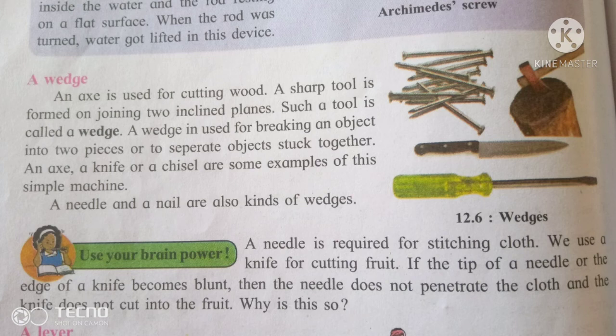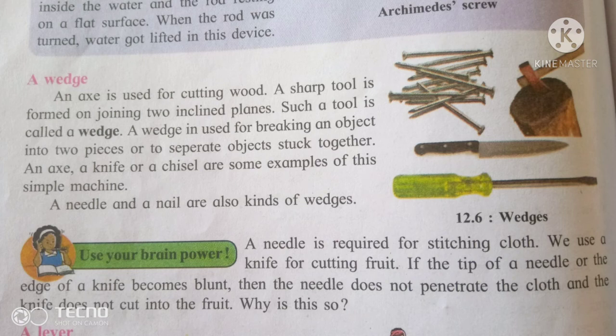Needles and others are examples of the knife. These are examples of simple machines. A needle is required for stitching cloth. We use a knife for cutting fruits. If the tip of the needle or the edge of the knife becomes blunt, the needle does not penetrate the cloth and the knife does not cut into the fruit, because the knife's or needle's surface is blunt. They don't penetrate any object.